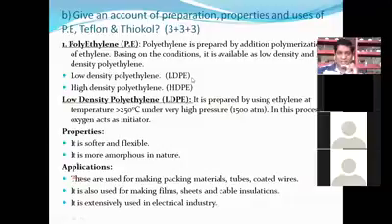The first one is LDPE. The second one is known as HDPE. LDPE is low density polythene. HDPE is high density polythene. Then what is the difference between low density polythene compared with high density polythene? Low density polythene is known to be amorphous. High density polythene is known to be crystalline. Irregular geometry is amorphous. Regular geometry is crystalline.